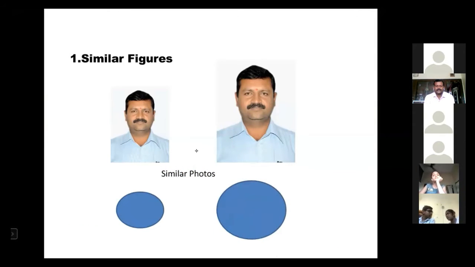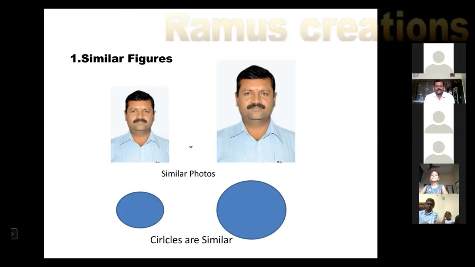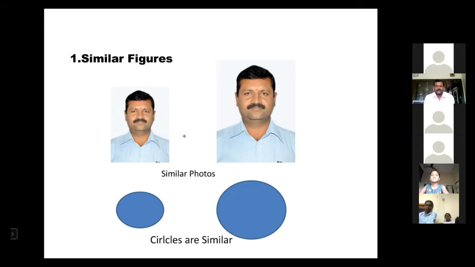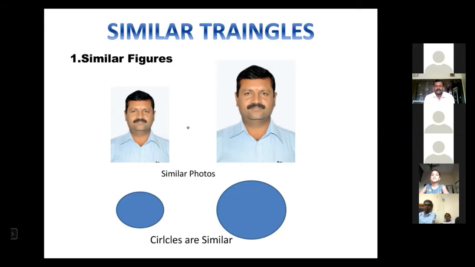See, these are two circles. Are they similar circles or equal circles? Similar circles. Now see, any circle you consider, all circles are similar because the shape is always similar. In the same way, let us discuss the similar triangles.